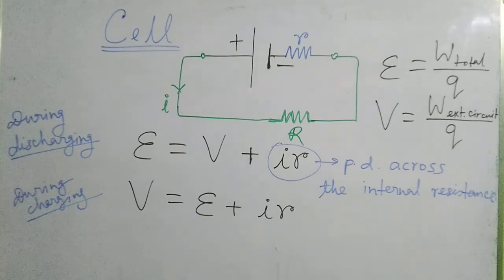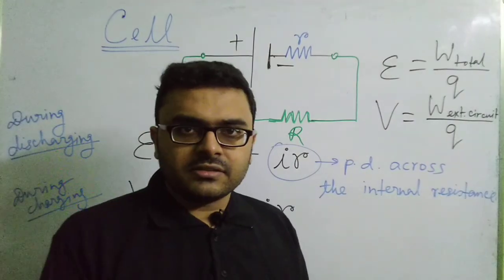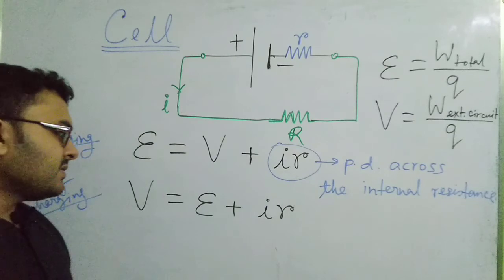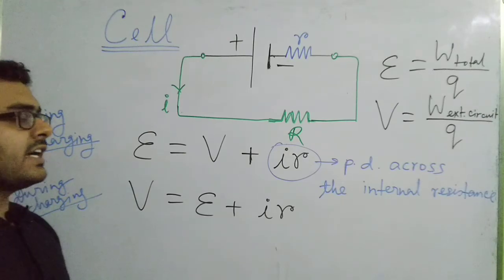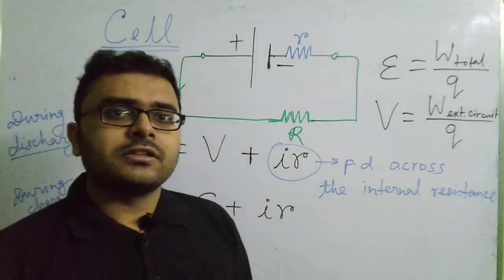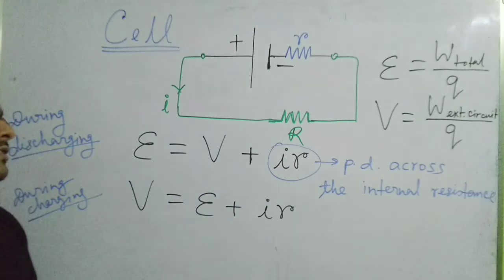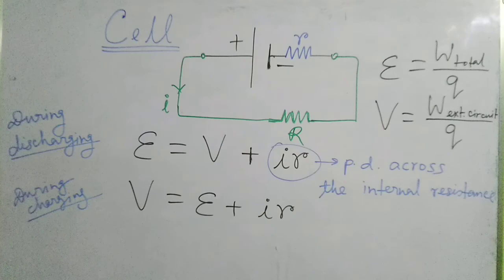Okay, fine. So this is the concept of a cell. I think the concept of a cell is clear to you all now. The cell is nothing but a device which is driving the electrons through the circuit. So the cell is basically the energy provider. Now, what kind of energy provider is the cell? The cell is providing direct current to the circuit, isn't it? The cell is responsible for the flow of direct current through the circuit.